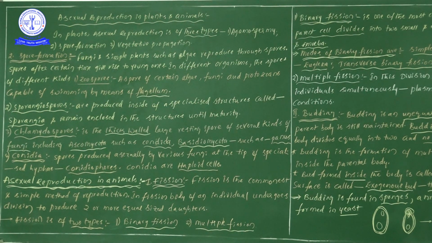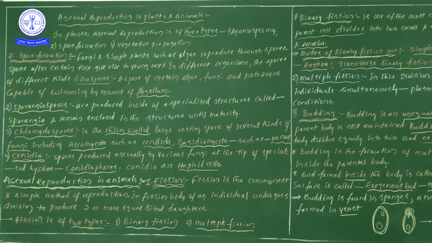These kinds of spores we can see in algal members, fungal members and protozoans. The specialty of these zoospores is that they are capable of swimming, so they can move from one place to another place.